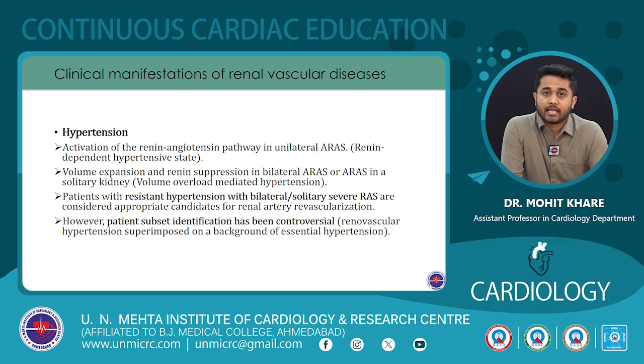Whereas in patients who have bilateral renal artery stenosis or who have renal artery stenosis in a solitary kidney, there is volume expansion. The kind of hypertension they have is volume overload mediated hypertension. Here, as a result of volume expansion, there is renin suppression. And these patients, that is those who have resistant hypertension with bilateral or solitary kidney severe renal artery stenosis, are considered appropriate candidates for renal artery revascularization. But so far, patient subset identification has been controversial because it is possible that these patients may have a background of essential hypertension over which renovascular hypertension is superimposed.